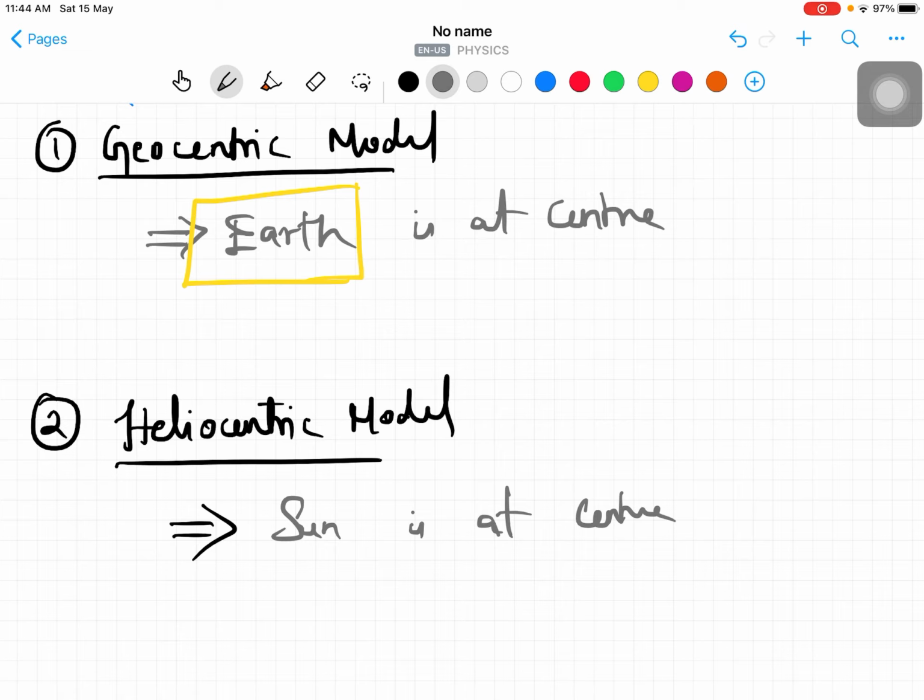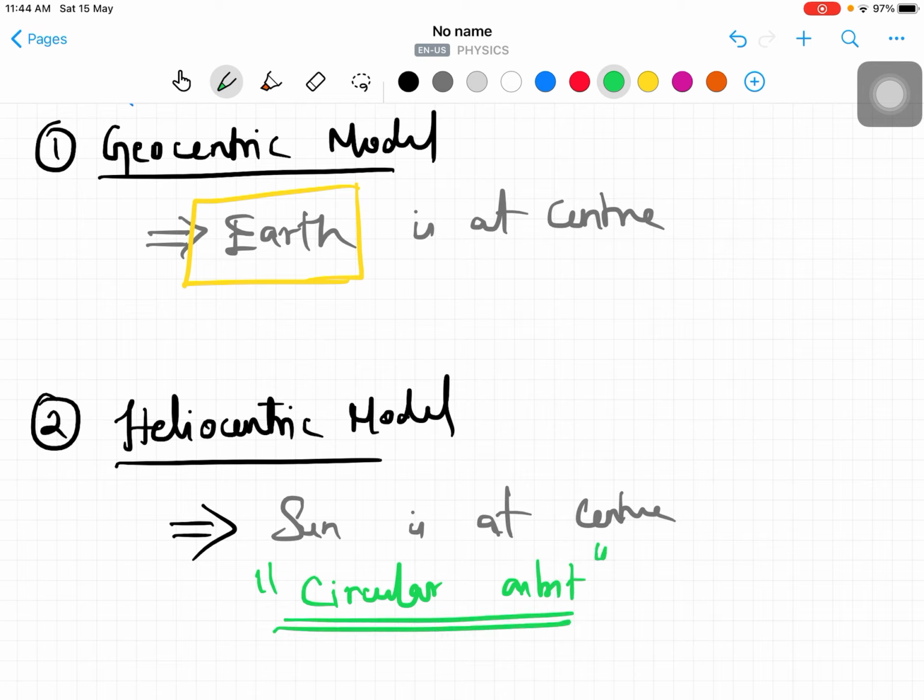A very important point in this logic is that all are in a circular orbit. Actually, the logic is right, the sun is at the center, but it is not a circular orbit, it is an elliptical path, right? We are going to discuss that, but anyway, in our solar system the sun is at the center, right?